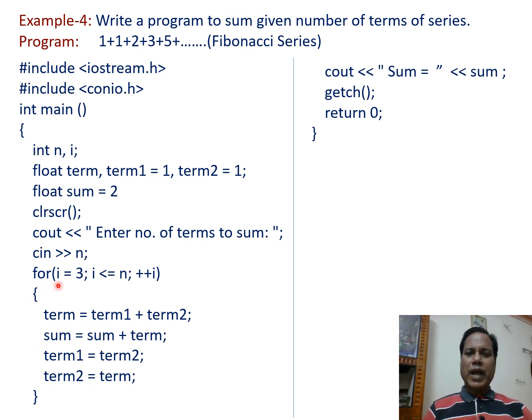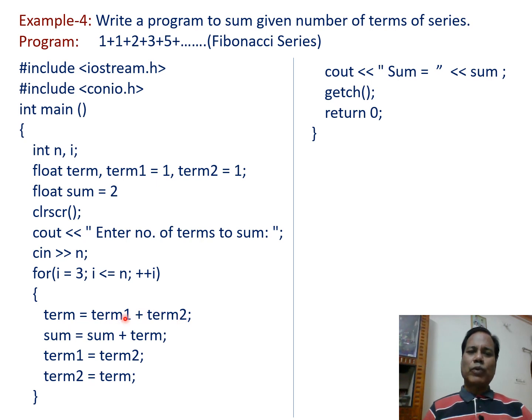That is, for i equal to 3; i less than or equal to n. So the number of terms should be at least 3, otherwise the condition is going to be false. So plus plus i. Till this condition is true, then term equals term 1 plus term 2.